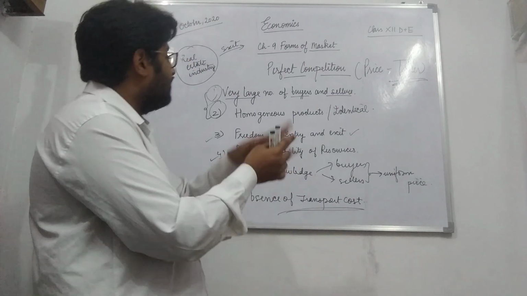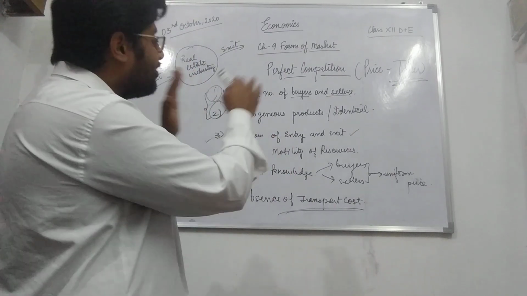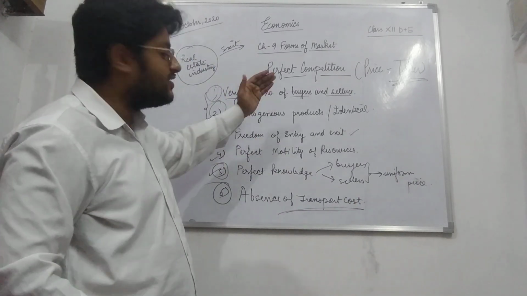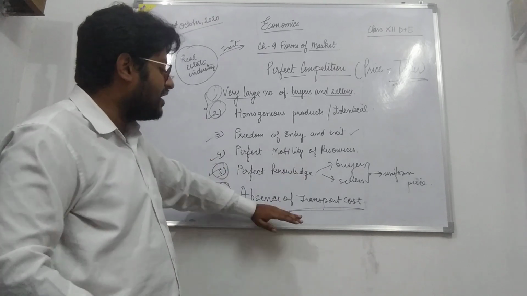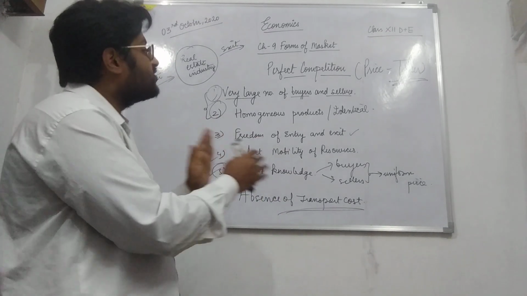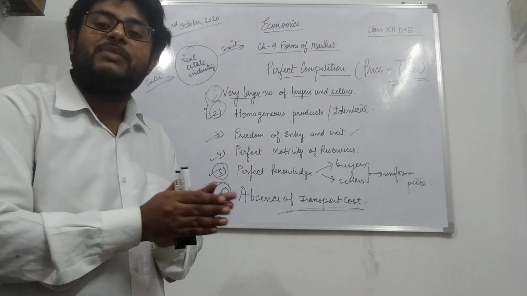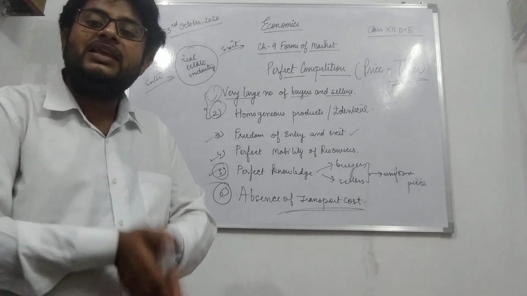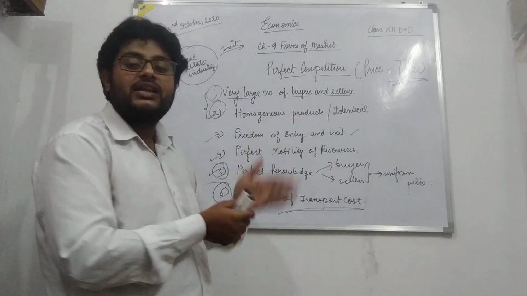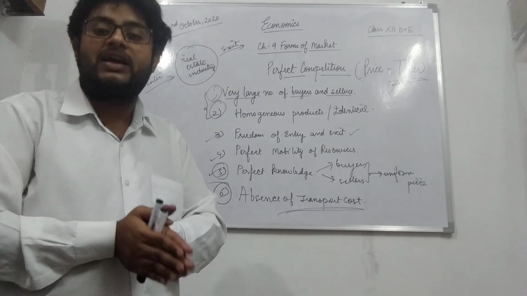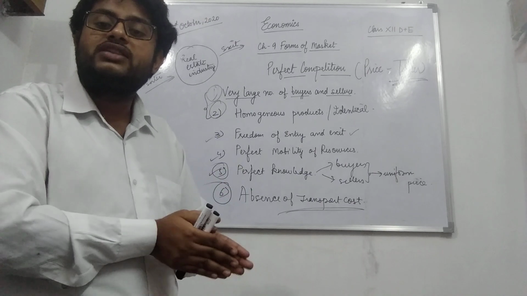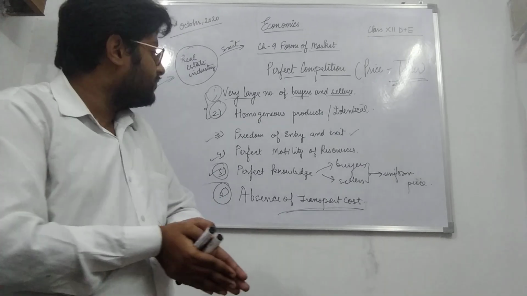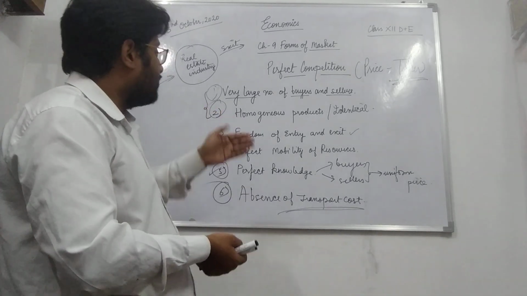So at last, in perfect competition a uniform price will exist due to these reasons: a very large number of buyers and sellers, homogeneous product, perfect knowledge, and absence of transportation cost. Each firm has to accept the price as determined by the industry. Neither the seller nor the buyer has any power to influence the price. The seller does not have any power to influence the price due to negligible market share. If they try to reduce the price, they will incur losses, and if they try to increase the price, they will lose customers. All these points must be clear.